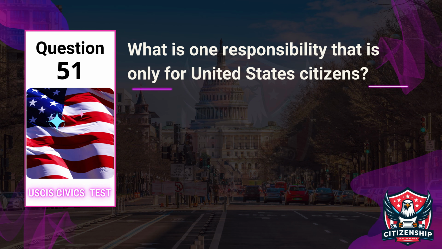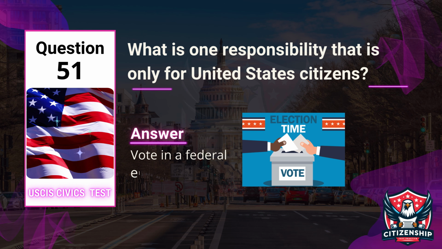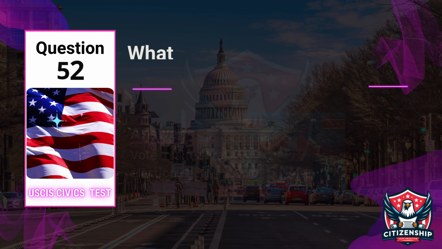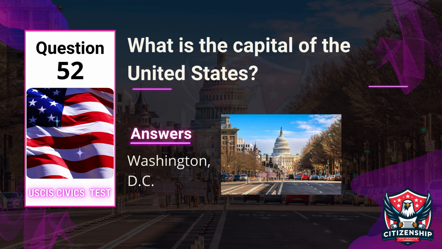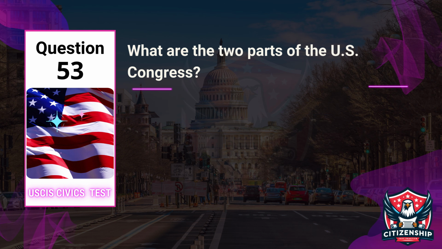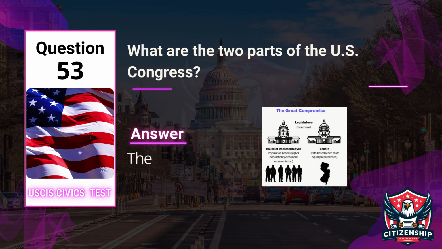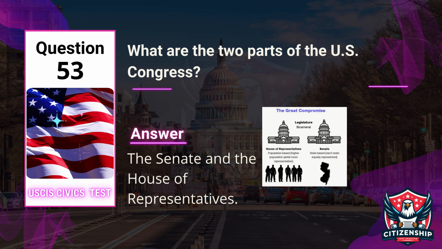Question 51. Officer: What is one responsibility that is only for United States citizens? Applicant: Vote in a federal election. Question 52. Officer: What is the capital of the United States? Applicant: Washington, D.C. Question 53. Officer: What are the two parts of the U.S. Congress? Applicant: The Senate and the House of Representatives.